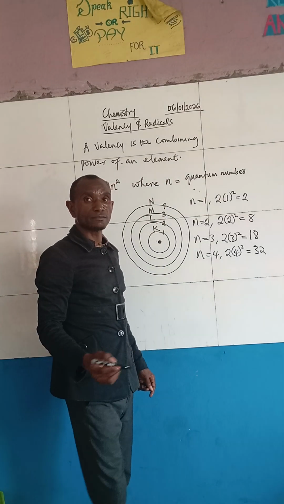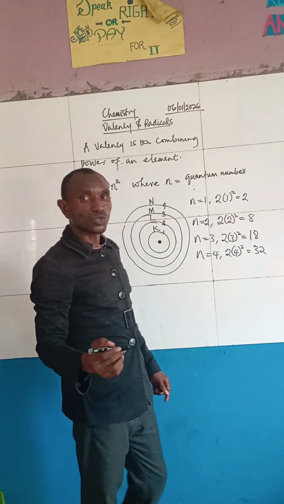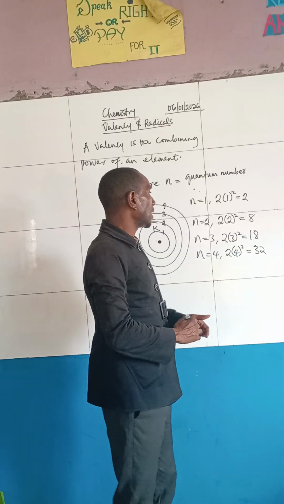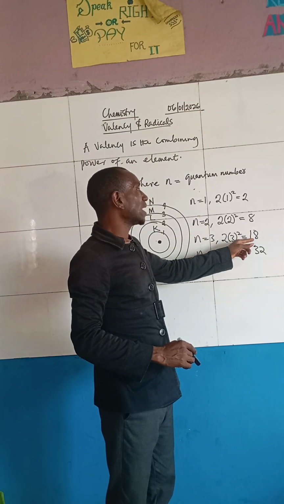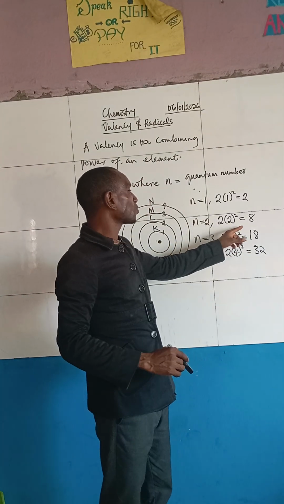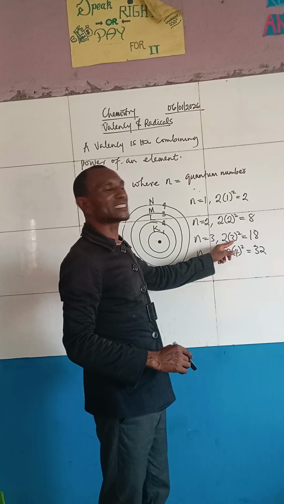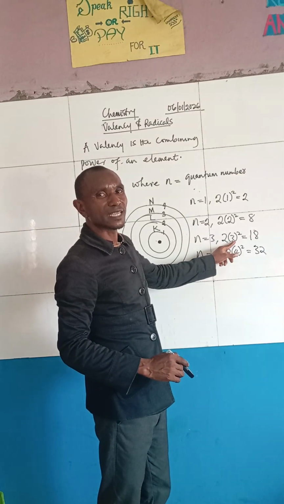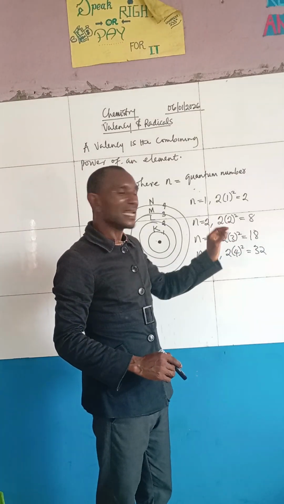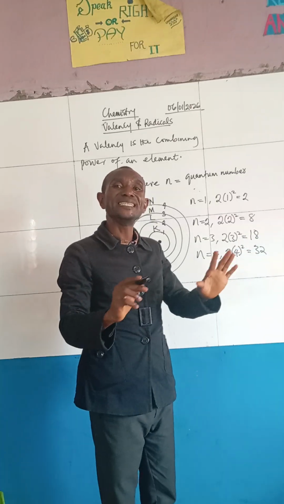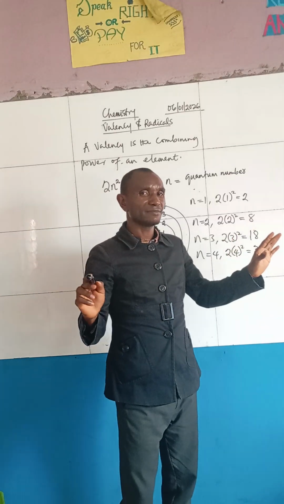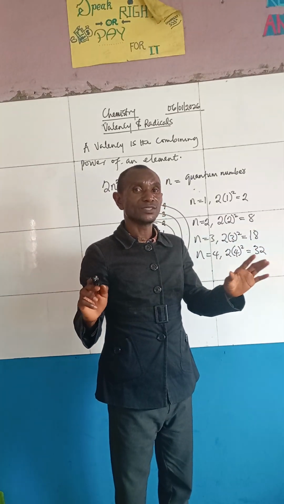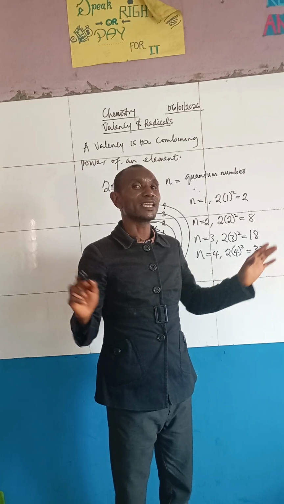But for some reasons yet to be discussed, it doesn't hold here. This particular law does not hold for the third shell. The maximum number, instead of 18, the maximum number maintains 8, because at your level, your own is just the first 20 elements.